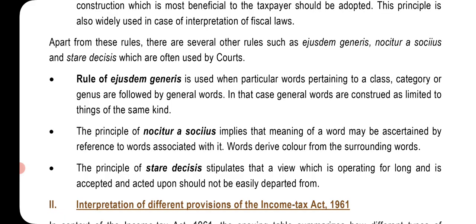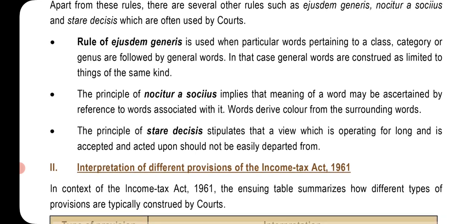Apart from these rules, there are several other rules such as ejusdem generis, noscitur a sociis, and stare decisis, which are often used by the court. Rule of ejusdem generis is used when particular words pertaining to a class, category, or genus are followed by general words.